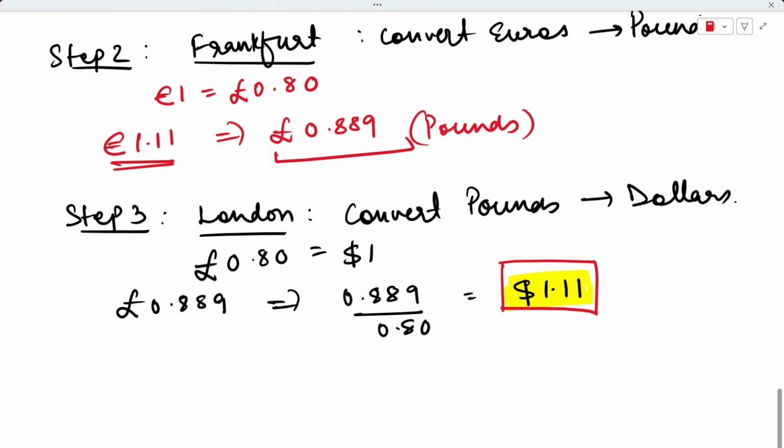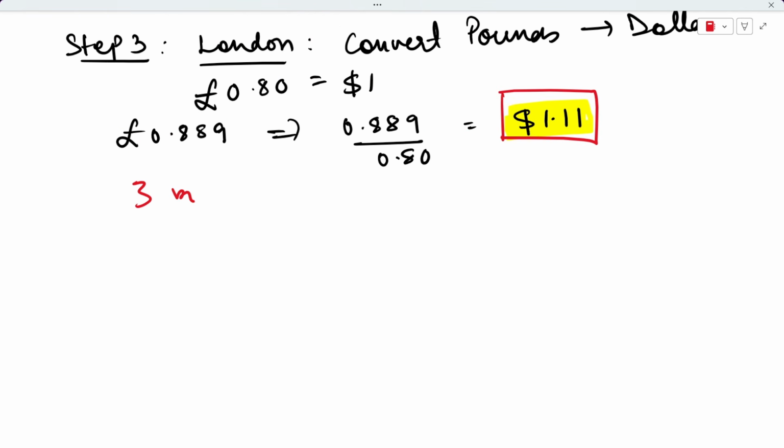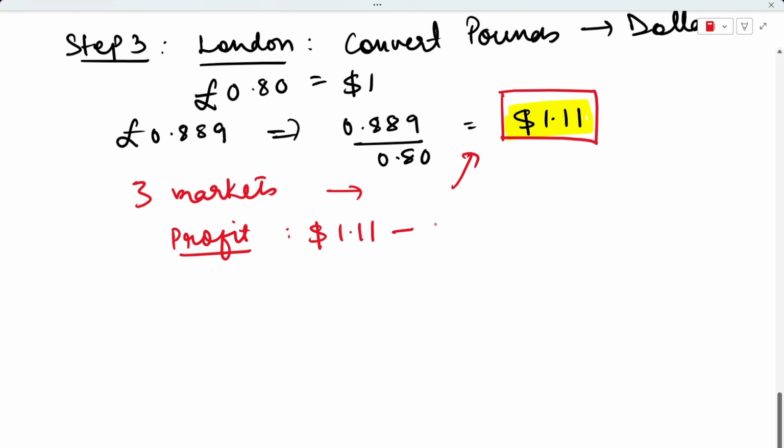What does this mean? So we went through three markets, right? We went to three markets and we came back with this amount, $1.11, right? So this means that we have made a profit, right? And the profit that we have made is the subtraction between these two values, which is approximately $0.11. Approximately this much profit we have made by traveling through all these three markets.